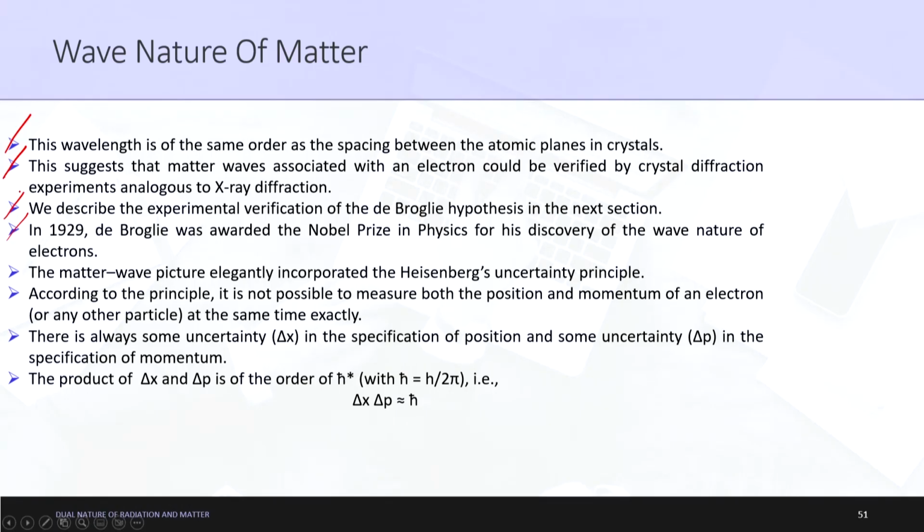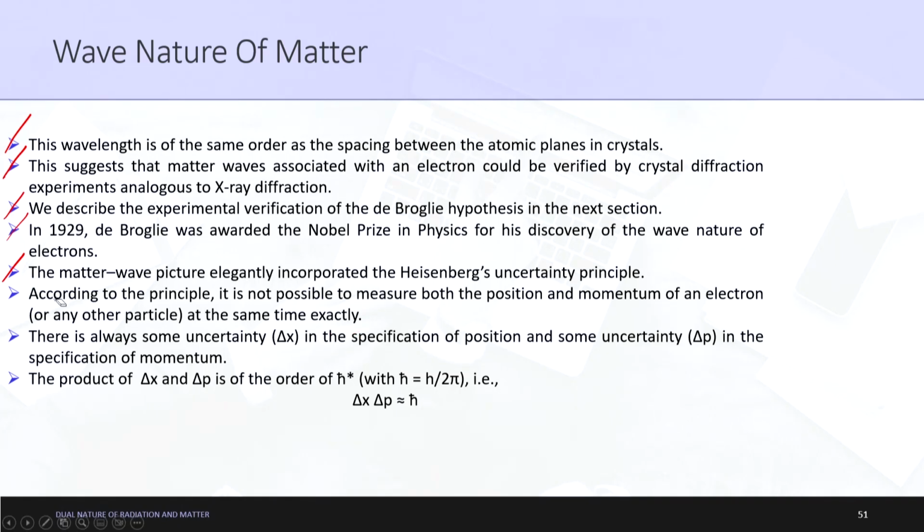The matter wave picture elegantly incorporated Heisenberg's uncertainty principle. Now, let us try to understand what this Heisenberg's uncertainty principle is. Please remember this because it can come in your exams also. What is basically Heisenberg's uncertainty principle?